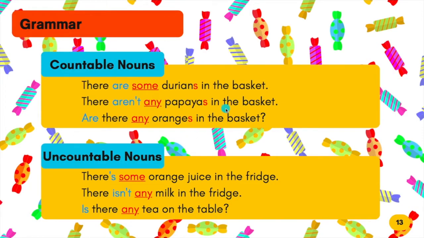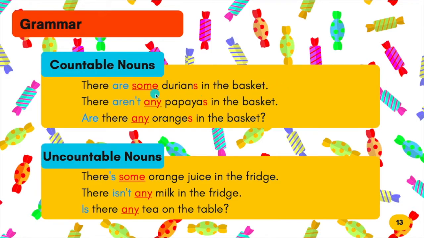The word any. Any also can be used for both countable nouns and uncountable nouns. Let's look at the example. Papayas, 5 papayas, 10 papayas. It can be counted. And for this context, milk cannot be counted, but still you can use the word any. And what makes the difference between some and any? Okay, listen very carefully. If you notice, there are some durians in the basket. When the statement is